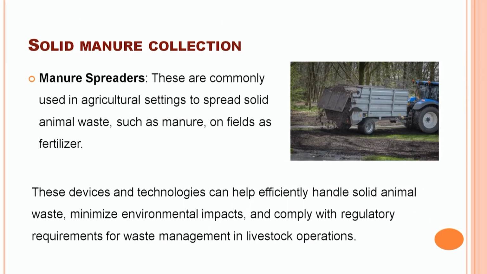Finally, for spreading of the solid waste collected, we use a manure spreader. These are commonly used in agricultural settings to spread solid animal waste such as manure on the field as a fertilizer. The different devices and technologies we have discussed all together help in efficient handling of solid animal waste. Finally, it reduces the environmental effect of the animal waste, but it should comply with the regulatory requirements for waste management in livestock operations.